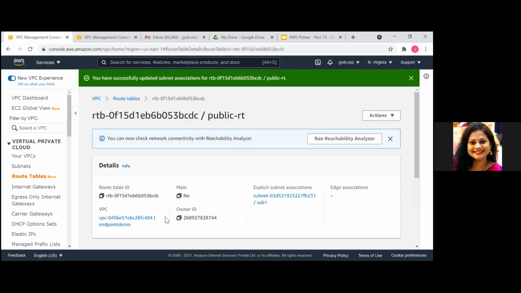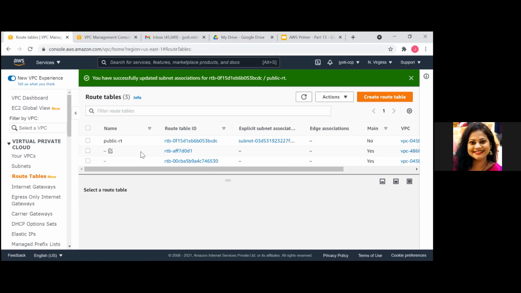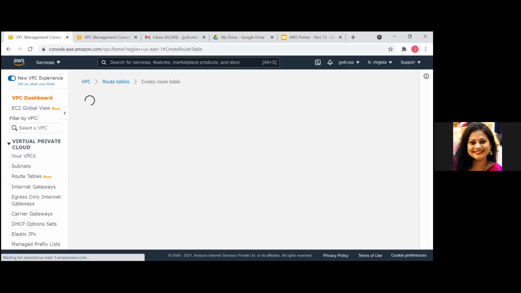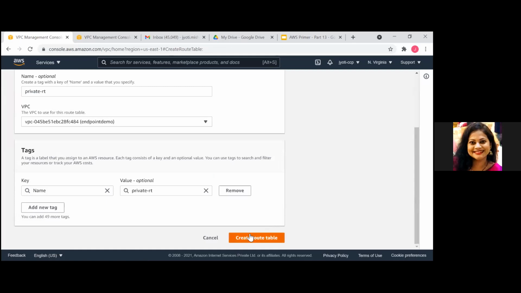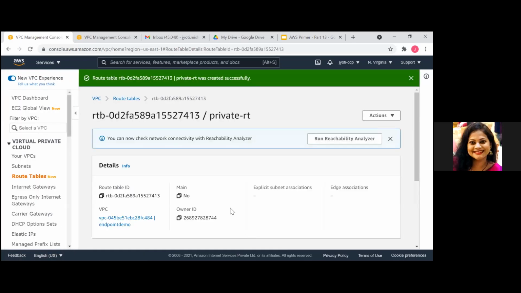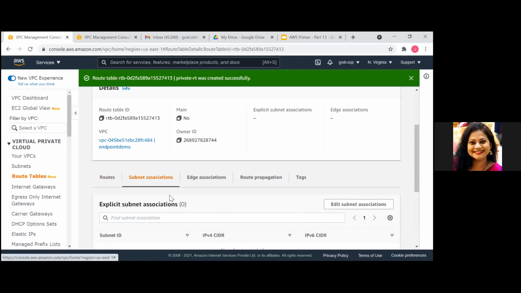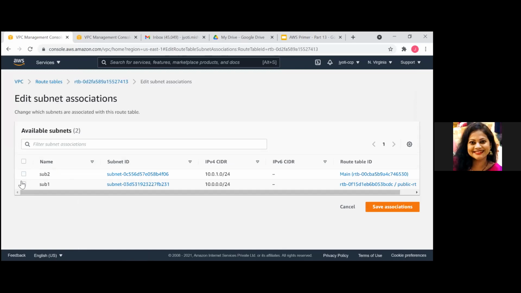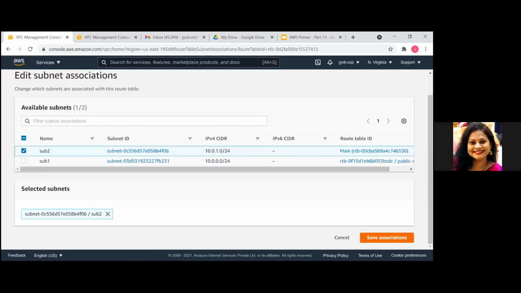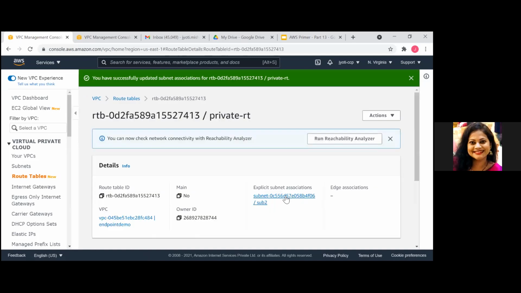Then Private RT. With this, I'm associating my subnet 2, and I won't add an entry for the internet gateway. So this step is done.